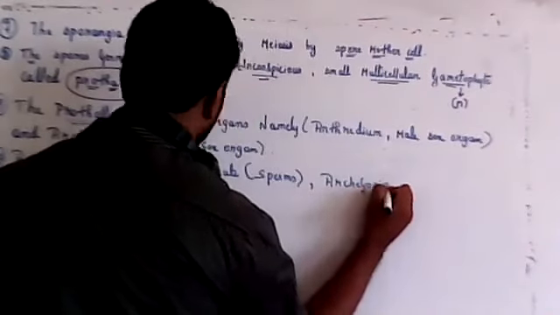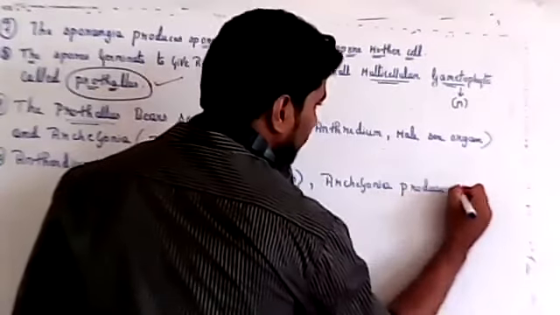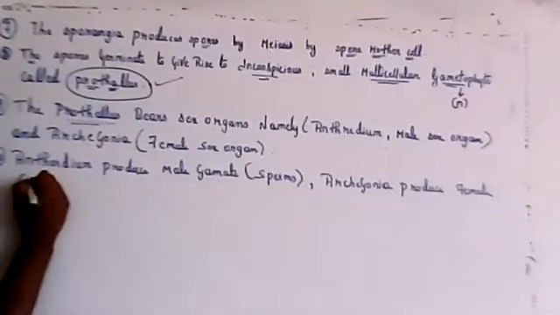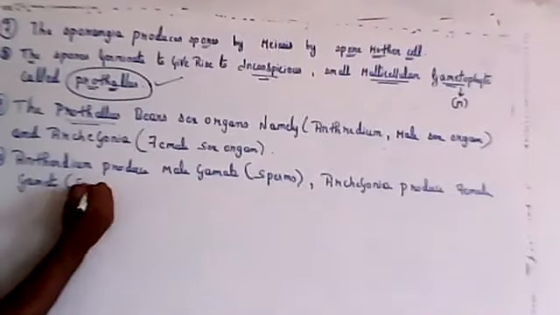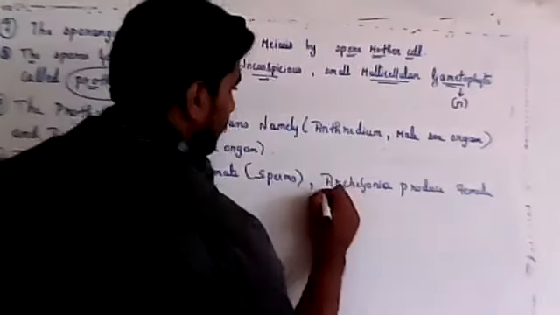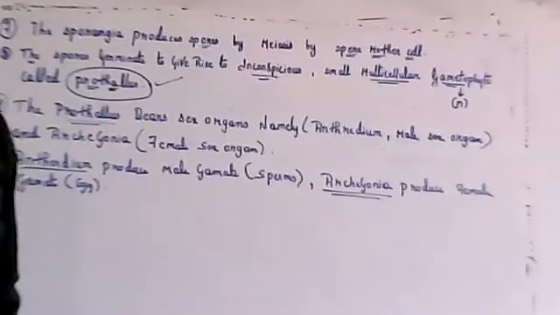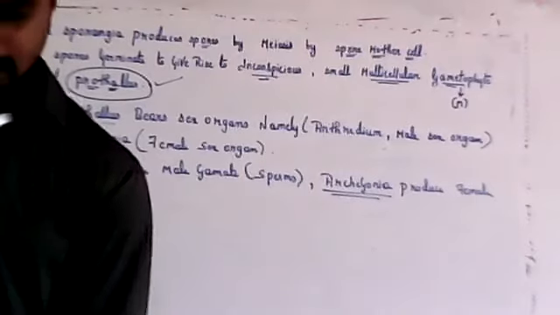Archegonia will produce the female gamete, that is the egg. So antheridium produces male gametes and archegonia produces female gametes. Both kinds of gametes will be produced.